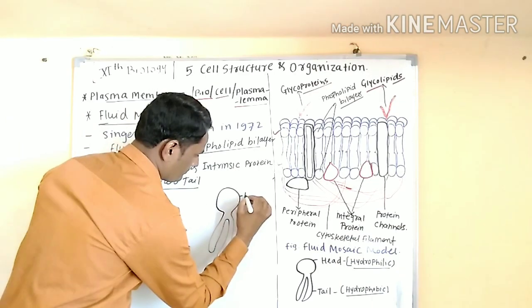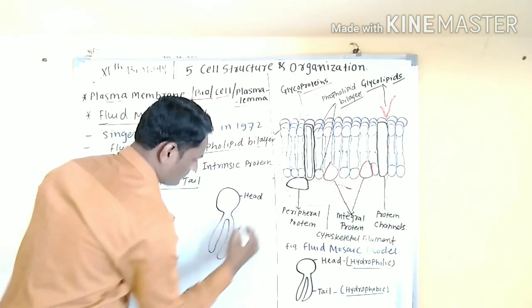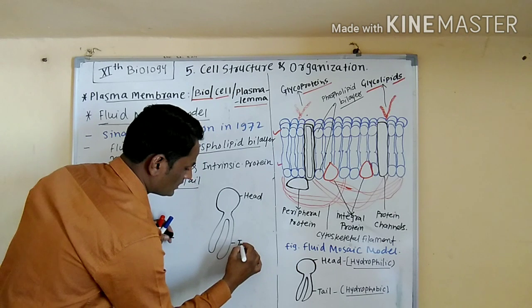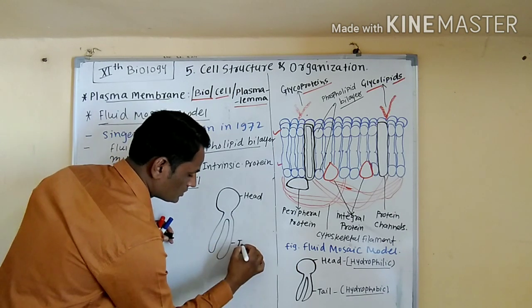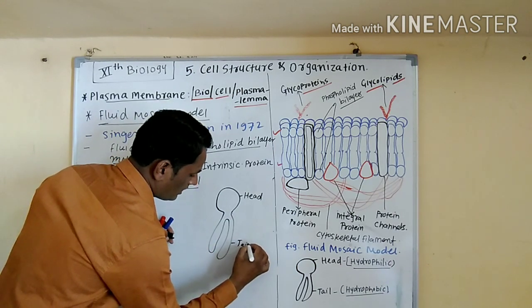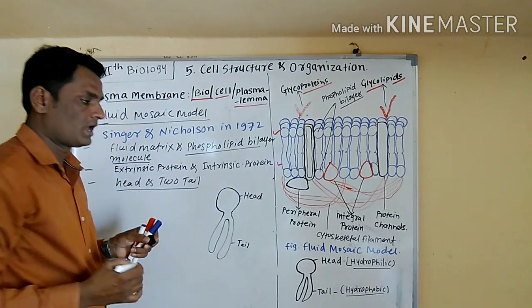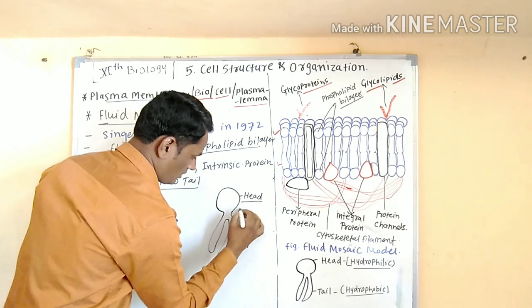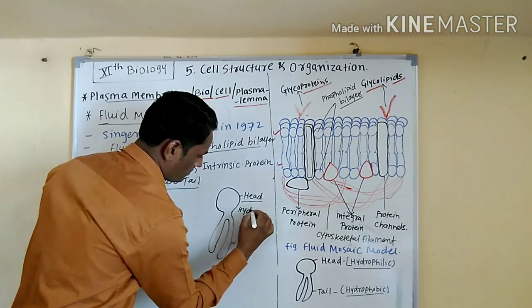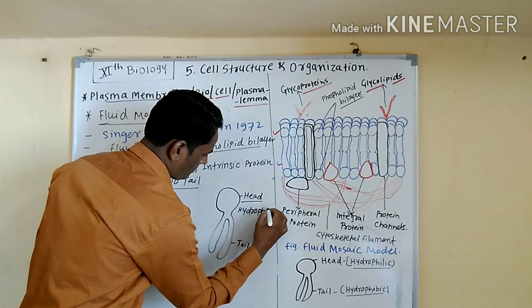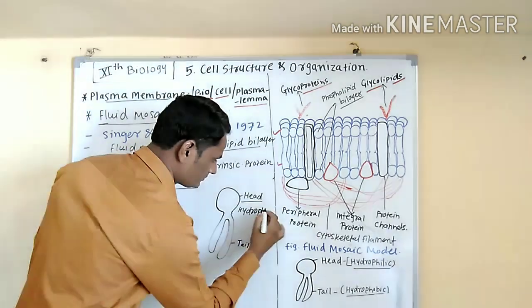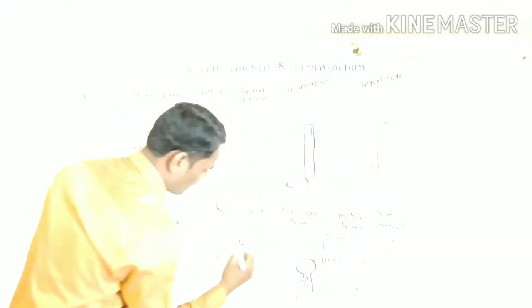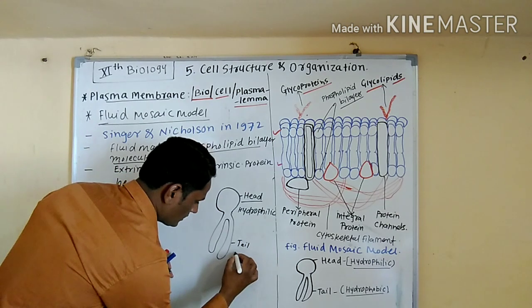It has a head and the phospholipid molecule has a head and two tails. The head is hydrophilic and the tail is hydrophobic.